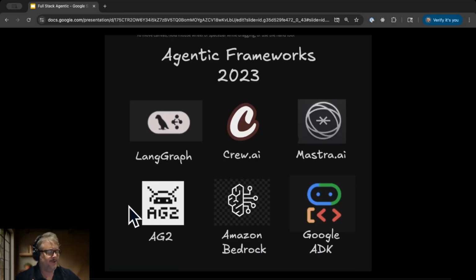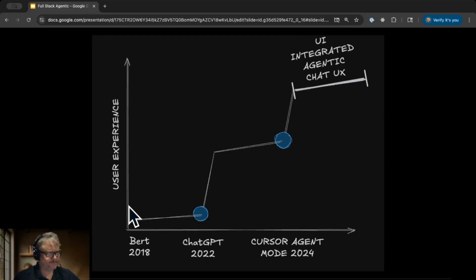And, sort of synchronously with the release and definitely after the release of ChatGPT, we saw these agentic frameworks in 2023. And all these agentic frameworks were making it easy for regular developers, without huge budgets, to create very similar experiences, where you could have memory and workflows and tools. And so the final era in user experience advancement is what I call the UI integrated agentic chat UX.